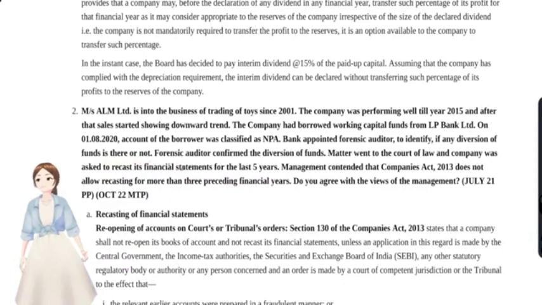Okay, first identifying the question. See, working capital limits. We'll go with, say, which CARO clause gets triggered, right? Second clause, inventory more than 5 CR working capital, but the quantum was not given, so we have to drop that. And see here, the account was classified as an NPA.